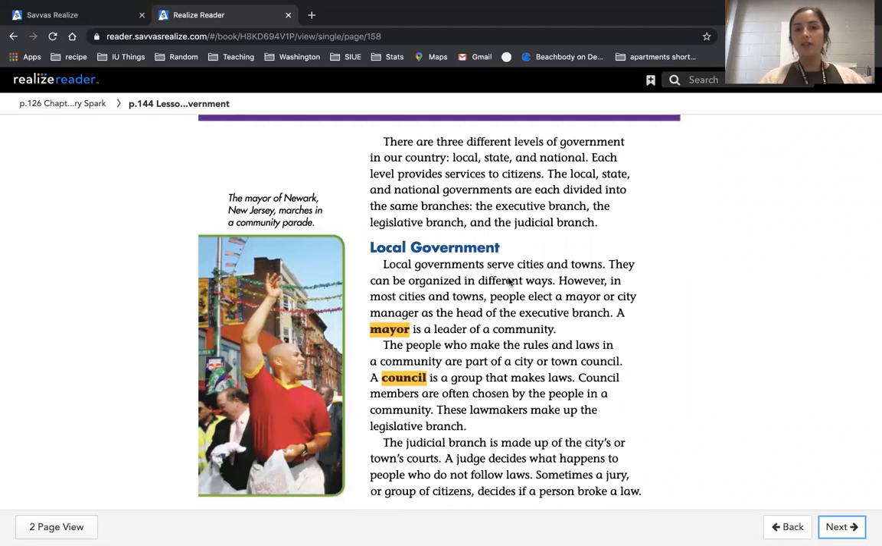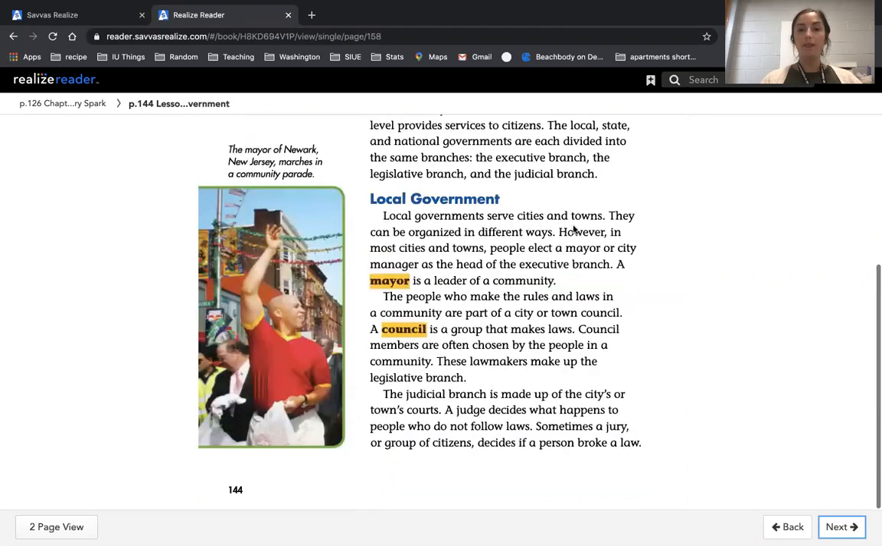There are 3 different levels of government in our country: local, state, and national. Each level provides services to citizens. The local, state, and national governments are each divided into the same branches: the executive branch, the legislative branch, and the judicial branch. Local government.